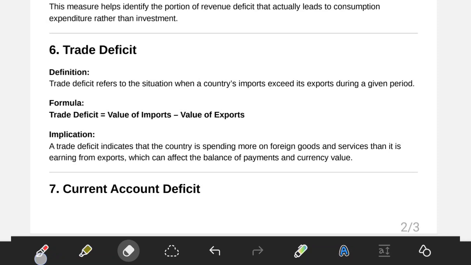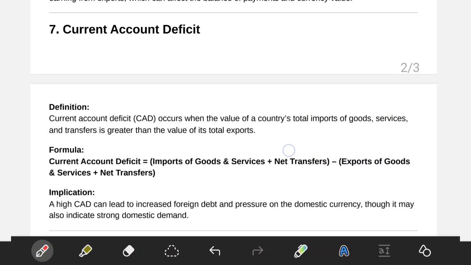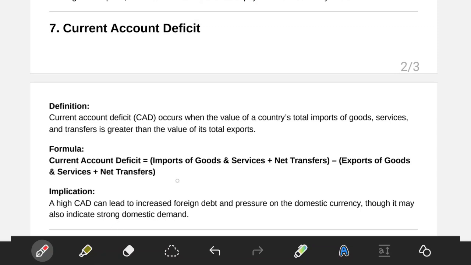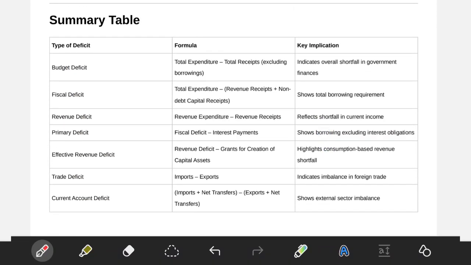These are not important, but still I'll tell you. Trade deficit is nothing but value of imports minus value of exports. If the imports value is more than the exports value, then what will happen? More money is going out, and the Indian rupee will be weakened and there won't be much demand for the rupee. That's why it does not sustain against the dollar, dollar prices will increase and our money will be devalued per unit of currency. Current account deficit is completely different. We'll study it later in balance of payments. This is a table that you have to remember always. Clear?